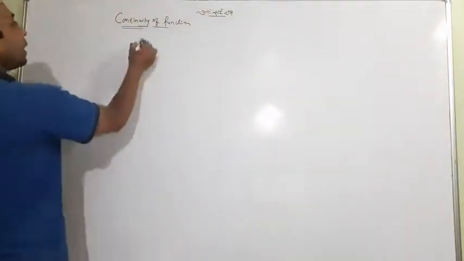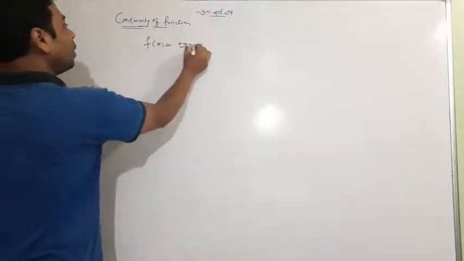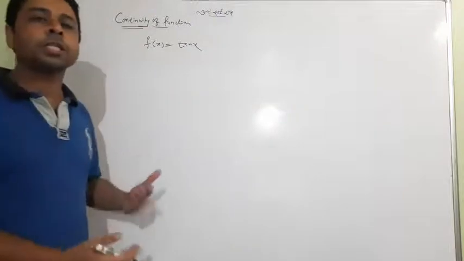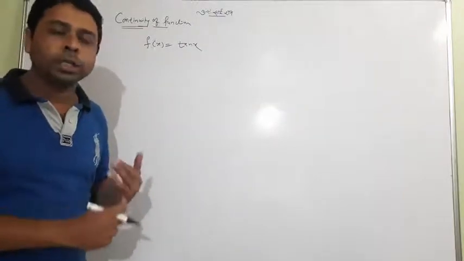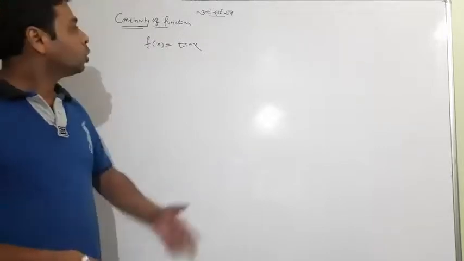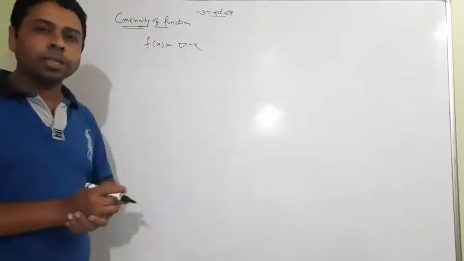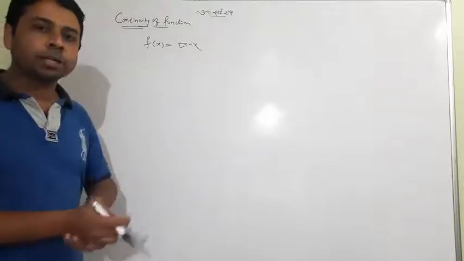What about tan x? Sometimes students feel confused. The functions I discussed till now, mod x, sin x, cos x, were all continuous. But what about discontinuity? Okay, let's begin with tan x. How to make the graph of tan x?